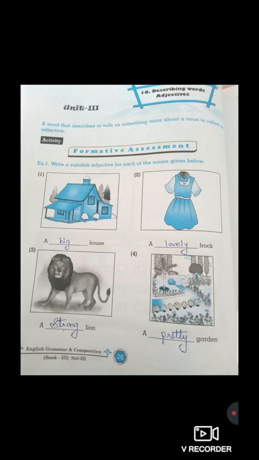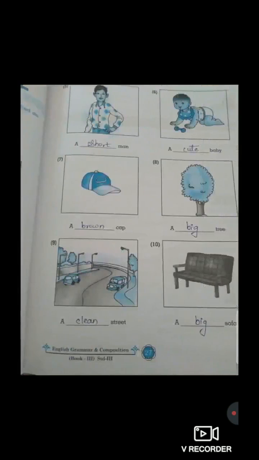Now move to the next. So here the page number 27. The fifth one, a short man. So students, short is an adjective. Sixth one, cute baby. So here the word cute is the adjective. Seventh one, a brown cap. So students, brown is the adjective.